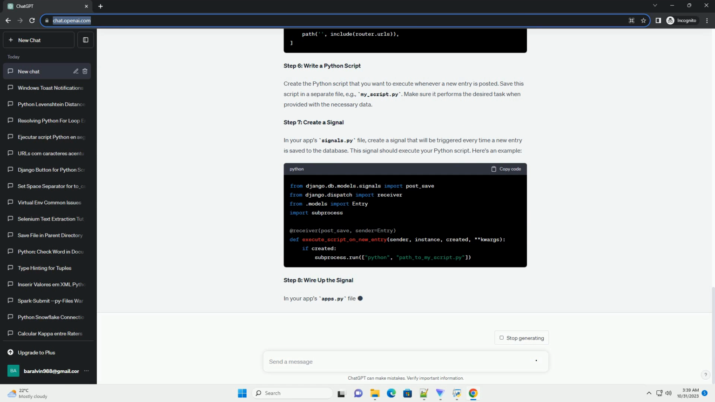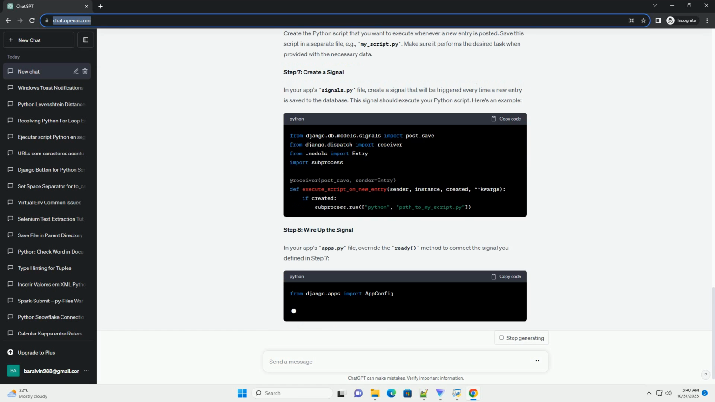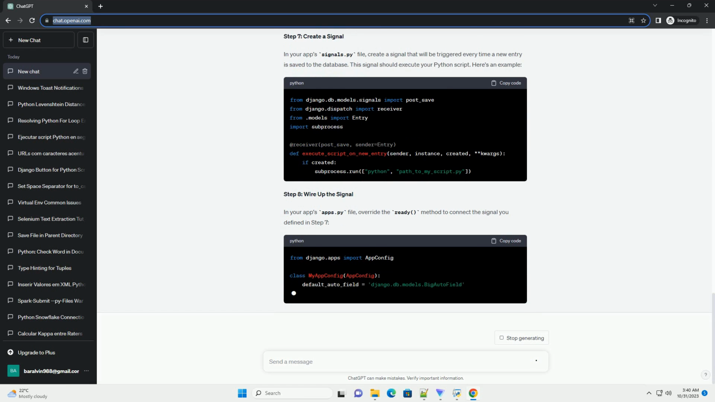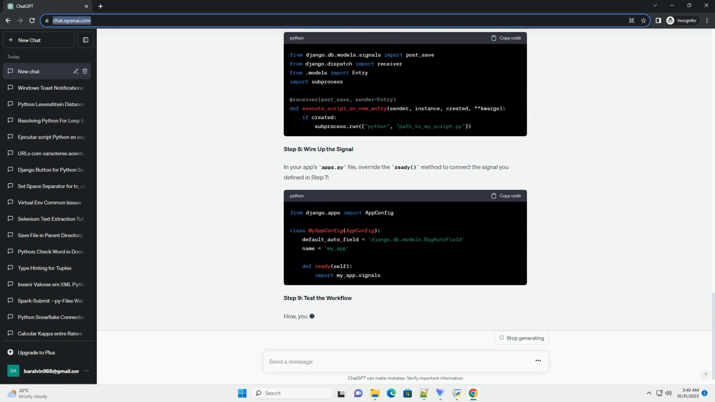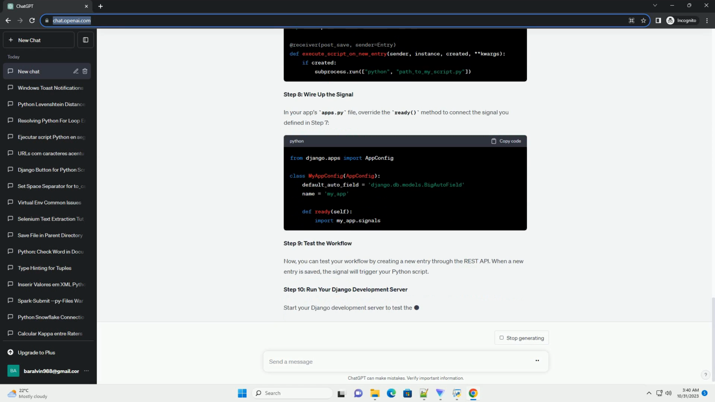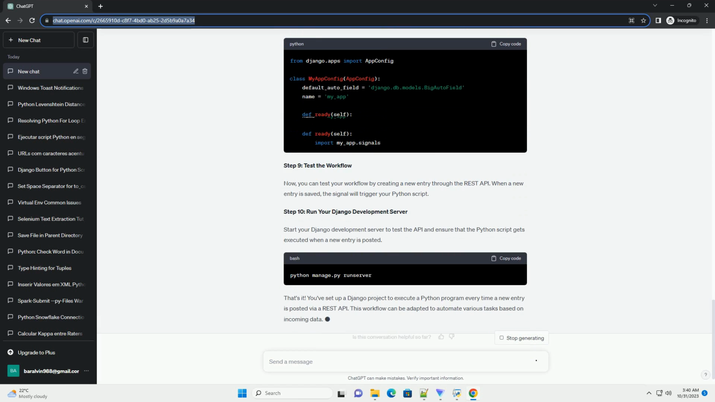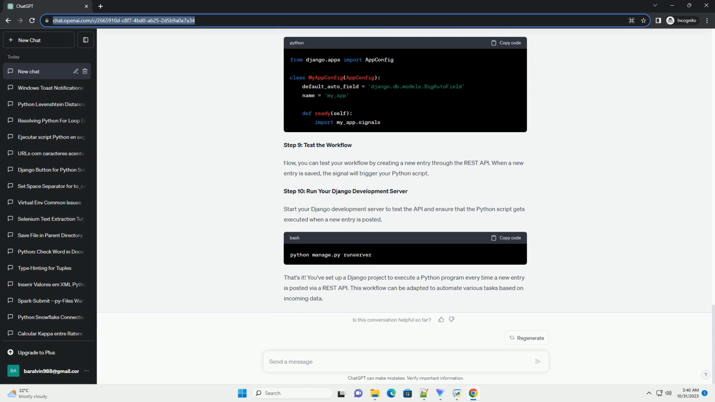Step 3. Create a serializer. To handle data serialization and deserialization, create a serializer for your model. You can use Django REST framework for this purpose. Install Django REST framework if you haven't already. Create a serializer for your entry model in a new serializers.py file within your app.